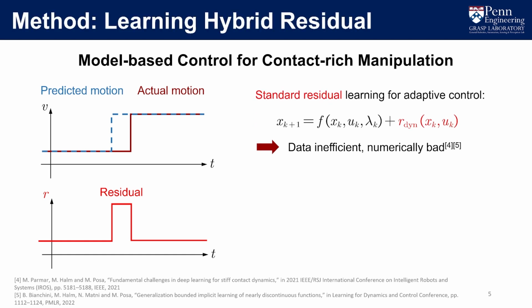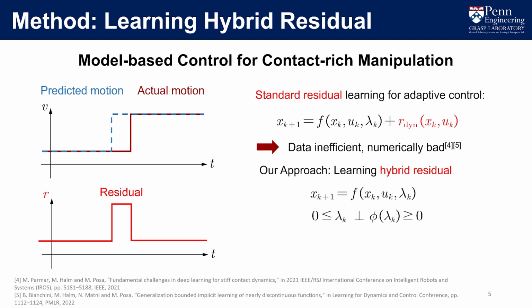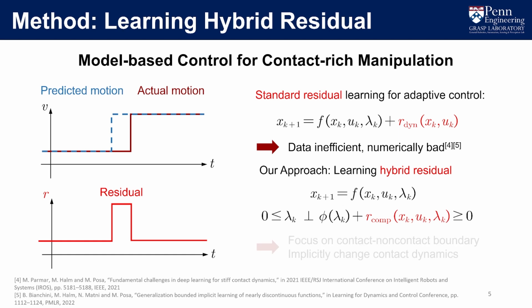Therefore, our approach is to embrace the problem structure. Instead of only focusing on the continuous dynamics, we care about the underlying contact, non-contact transitions, as the complementarity shows here. Simply speaking, the complementarity relationship here means you only have contact force when the distance is zero. As mentioned before, whether we have this contact force plays an important role, so we focus on learning the hybrid decision boundary of the complementarity relationship, which would decide the contact force and implicitly change the dynamics rollout at the same time.